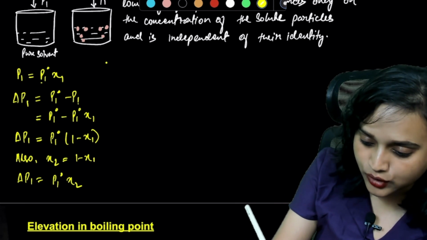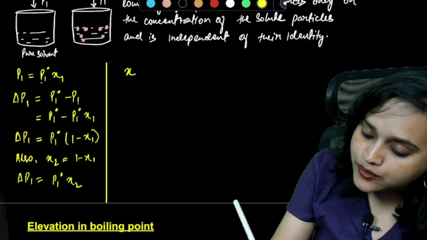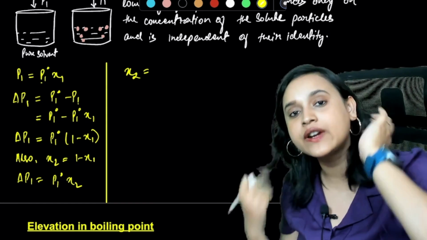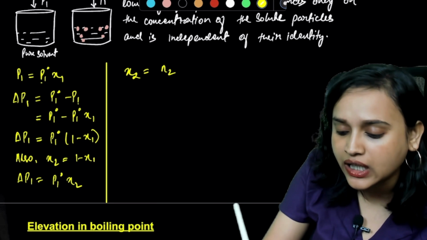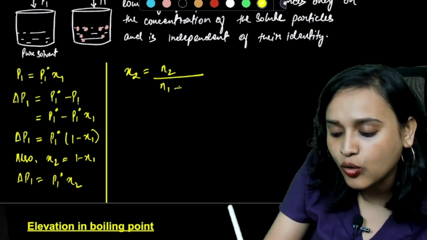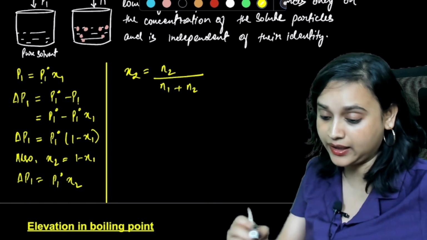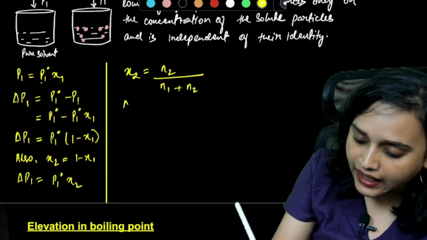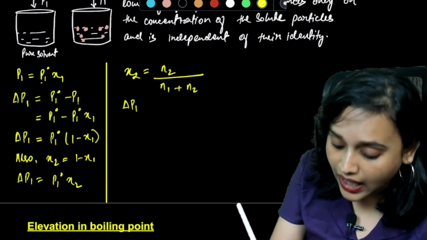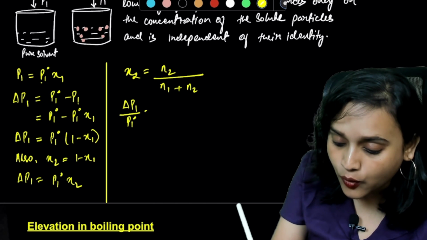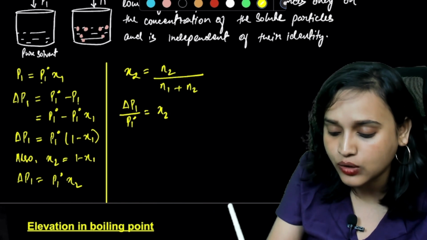Acha, now time to draw a line here. So now Chi2 is what? What is Chi2? Chi2 is the mole fraction of the component 2. So that means it is going to be N2 divided by total number of moles, N1 plus N2. Agreed? Yes, ma'am. Agreed. Now, can I write it as delta P1 divided by P1 naught, which is equal to N2, which is equal to Chi2?